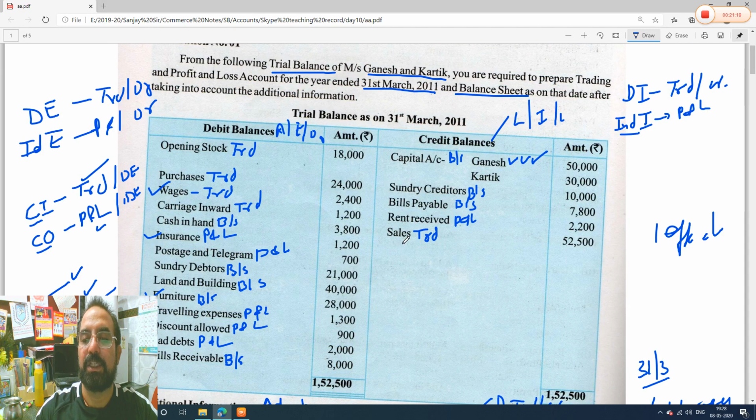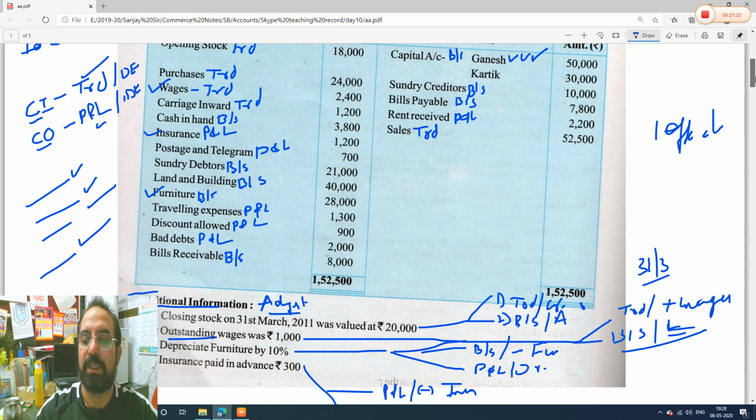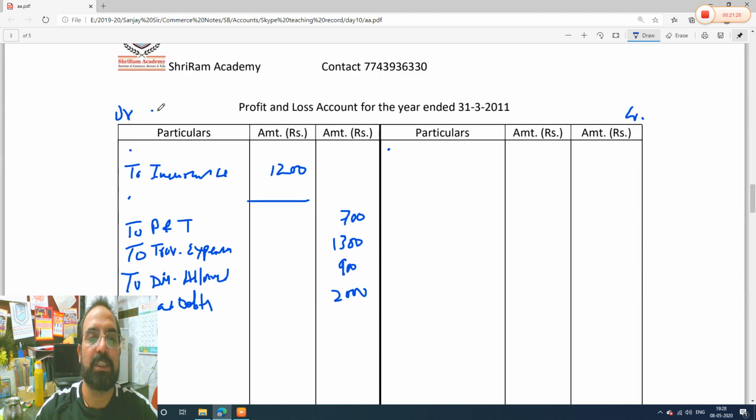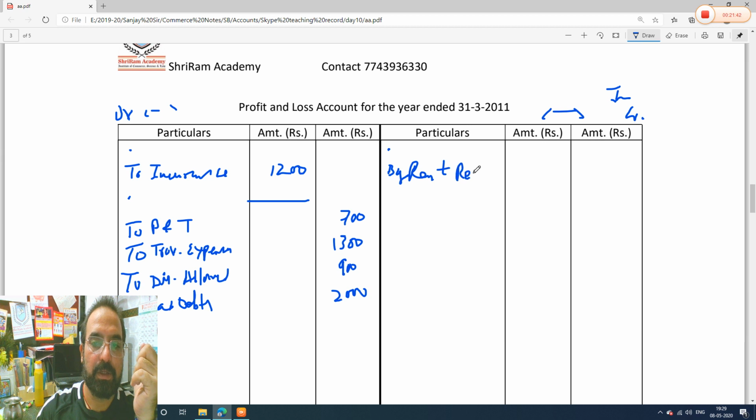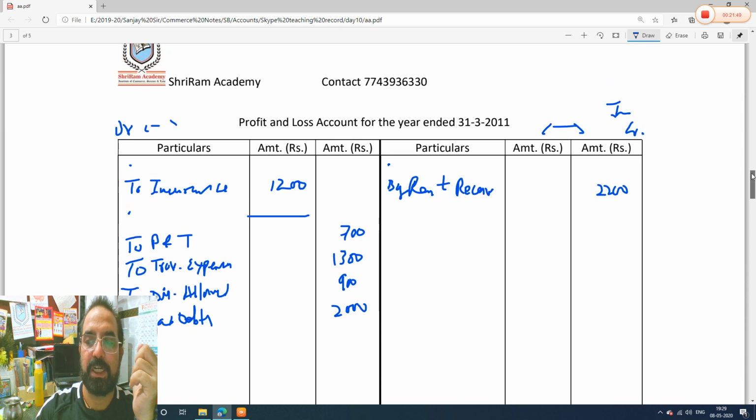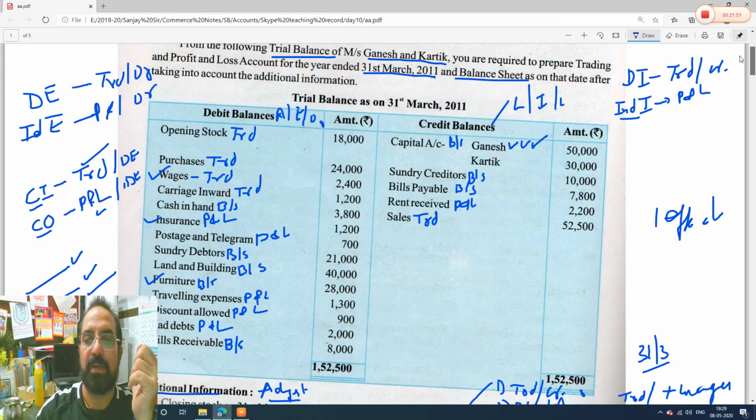Rent received and sales. See, rent received is what? Profit and loss, income side. See, profit and loss. We will go to profit and loss account. See, this is expense side. Profit and loss credit side is income side. Which incomes? Indirect incomes. Okay. So we will write by. What was the item? Rent received, right? Rent received. What was the amount? 2,200.